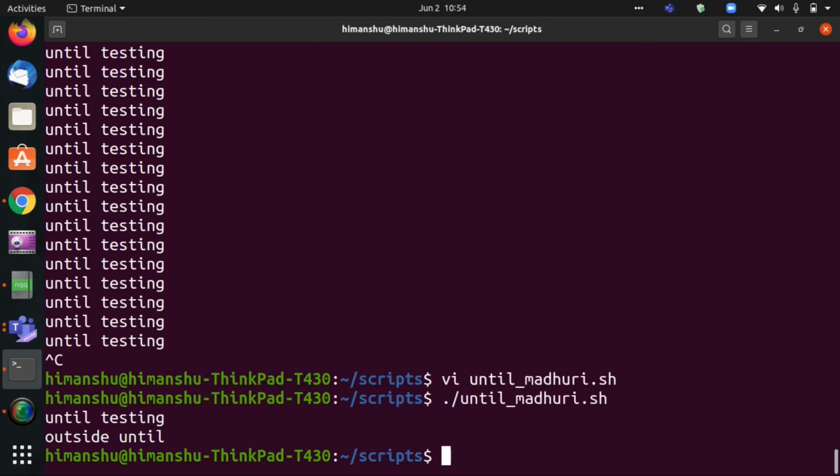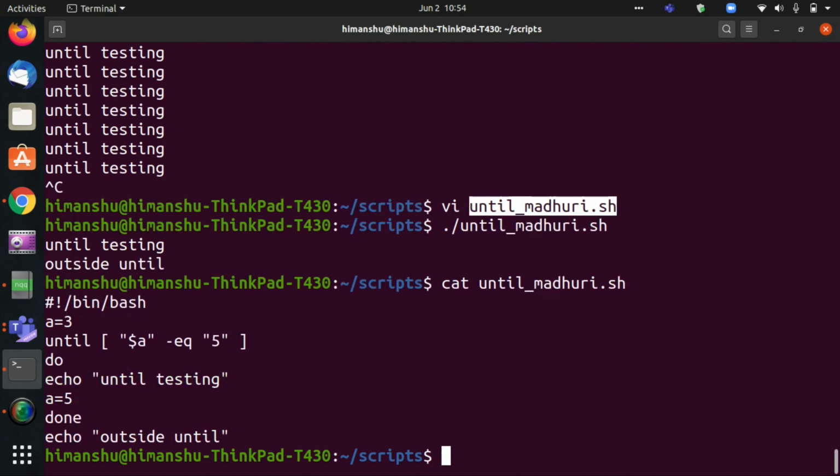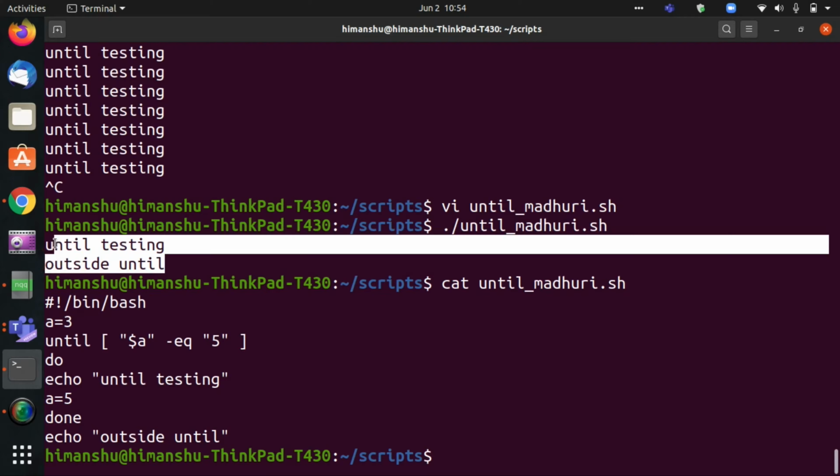Now when I run it, it went inside the until loop, because the first time a was not equal to 5. It printed until testing. Then it made the value of a equal to 5, and as soon as it did, it ended the loop and came out, outside the until loop. Clear?